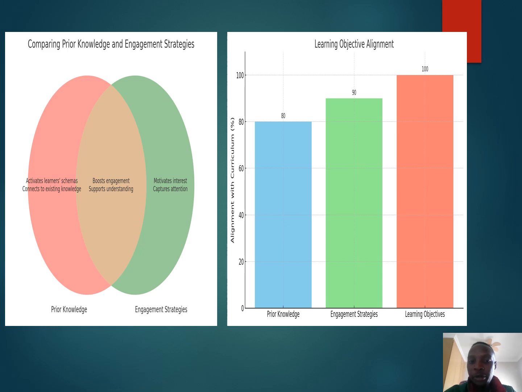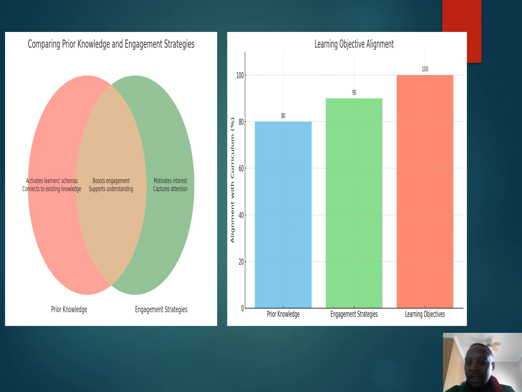If we look at the overlap in the middle, this is definitely where the magic happens. I really remember that when we activate prior knowledge and use engagement strategies, we create a learning environment that is familiar and exciting for the learners. It really boosts the learners' engagement and support from the start.